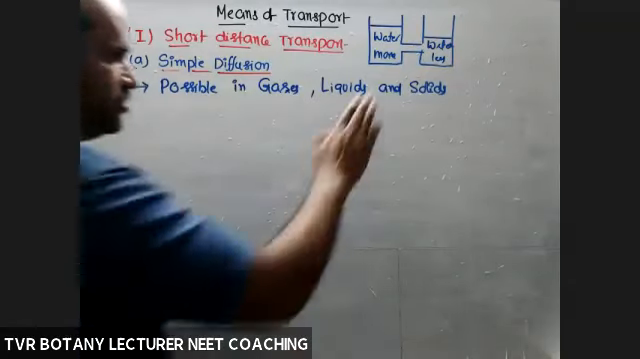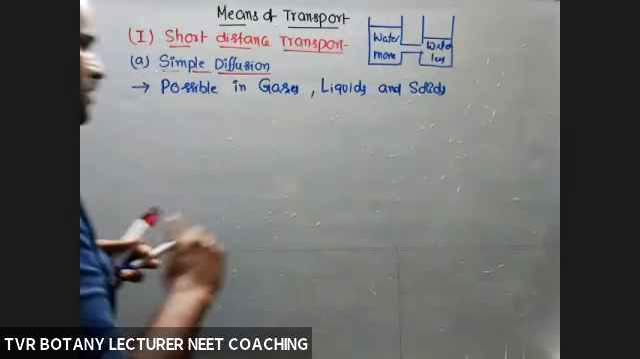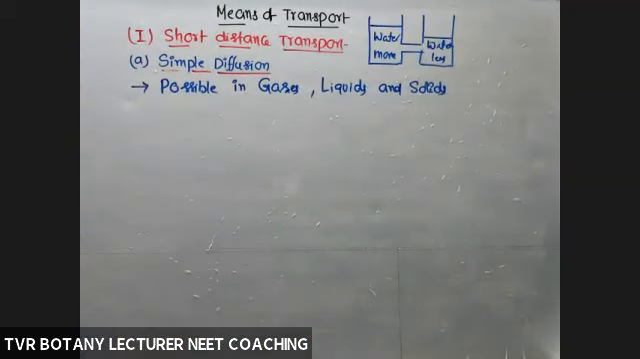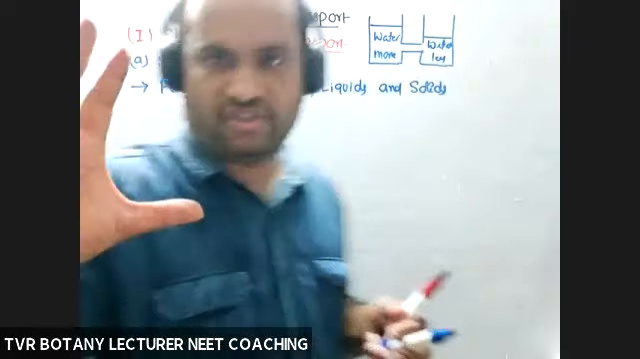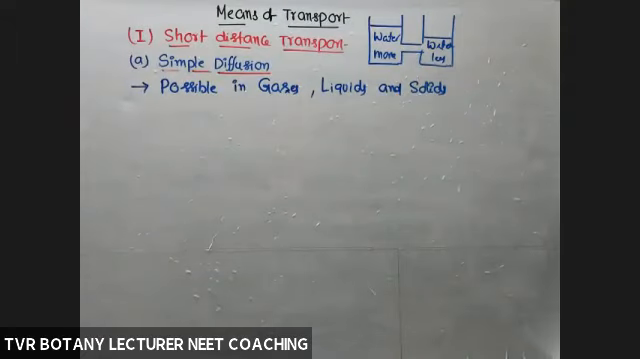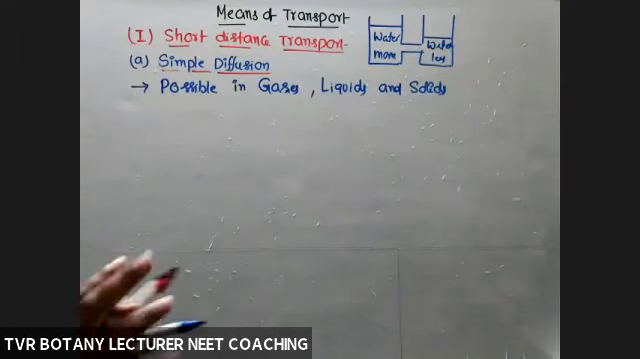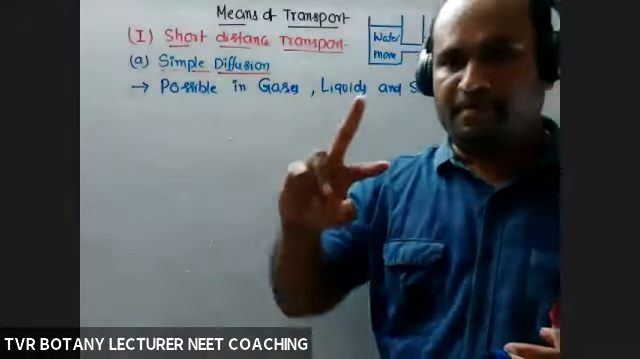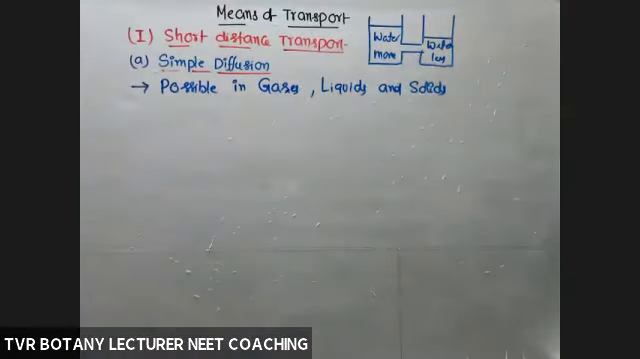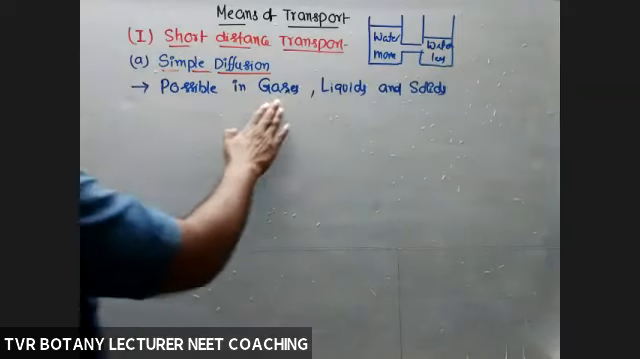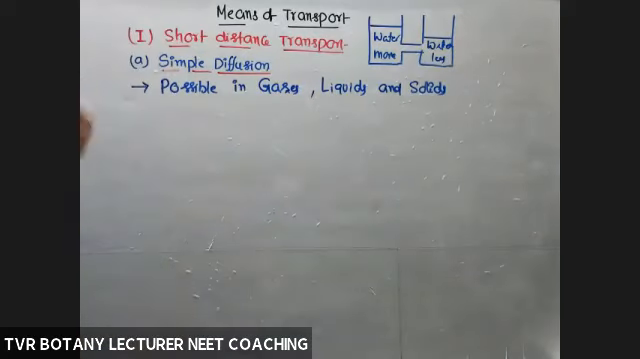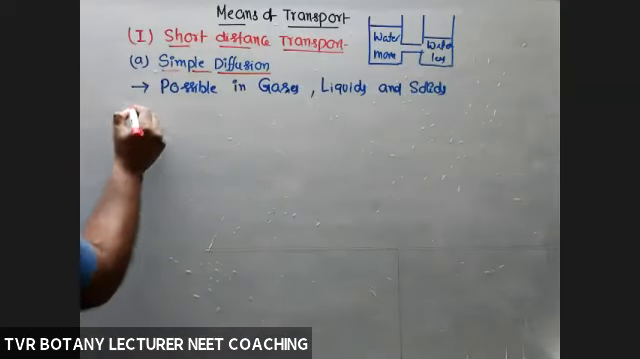Within a solid, the rate of movement of molecules is less. Between solids, the rate of movement is more. Within a solid, less; between solids, more rate of diffusion. So diffusion is possible in gases, liquids, and solids. But what about the ascending order of highest rate?